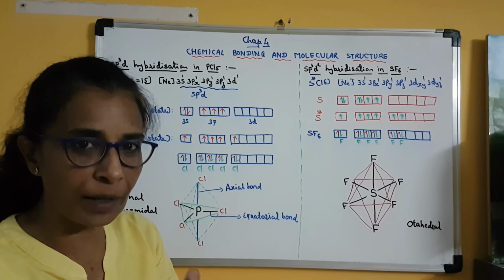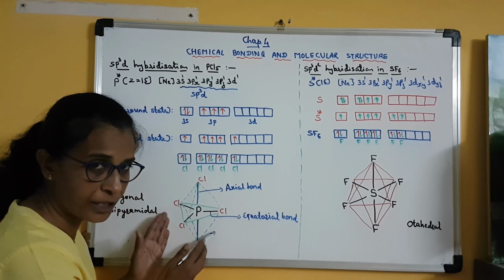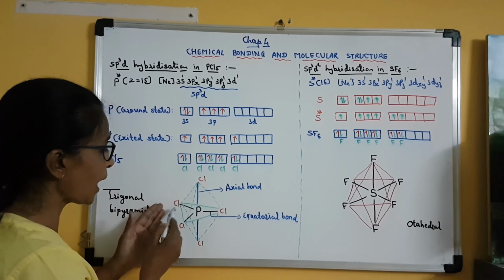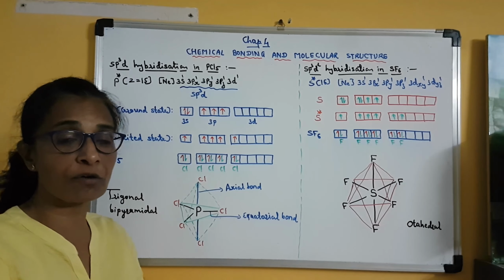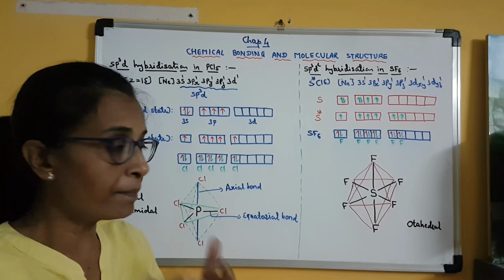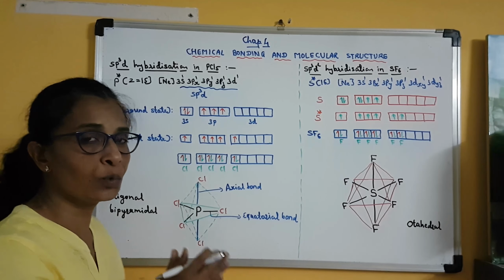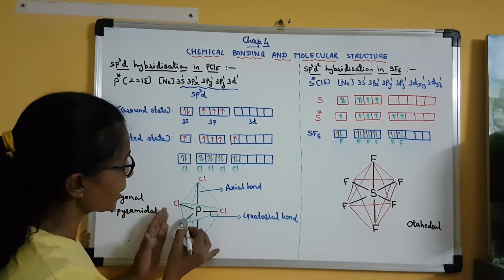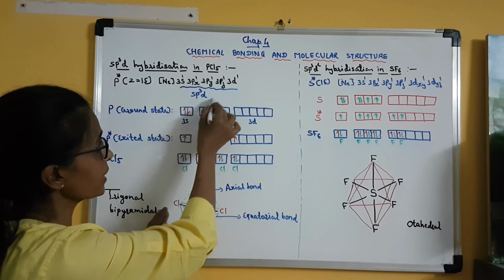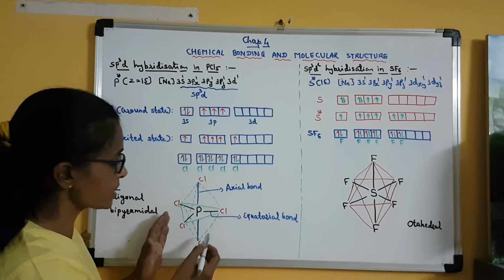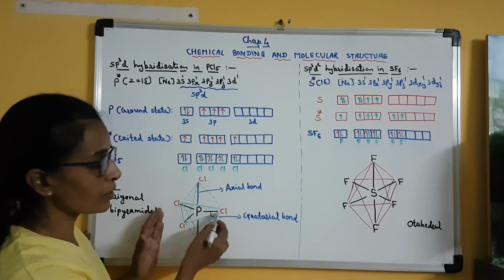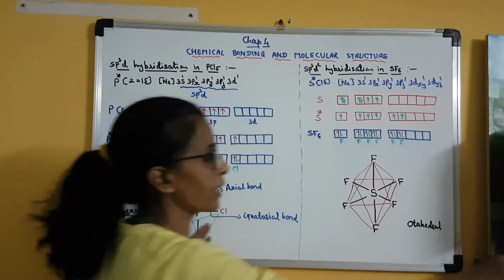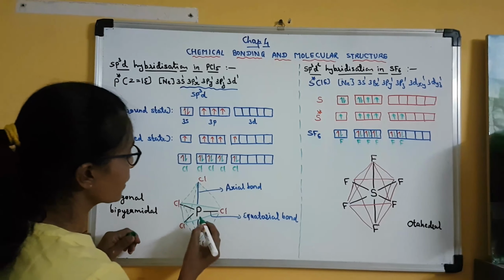Now these 5 hybrid orbitals, how are they arranged? Out of 5 hybrid orbitals, 3 are arranged at the corners of an equilateral triangle, making the bond angle 120 degrees between them. Means here you can see 3 of the 5 sp3d hybrid orbitals are oriented along the 3 corners of the triangle. So the bond angle between them will be 120 degrees. Clear?